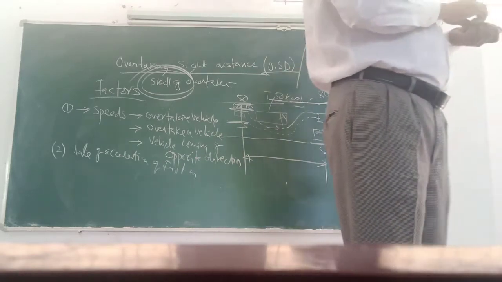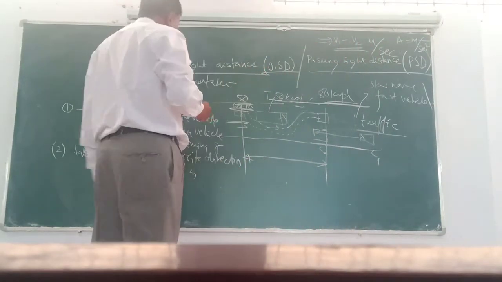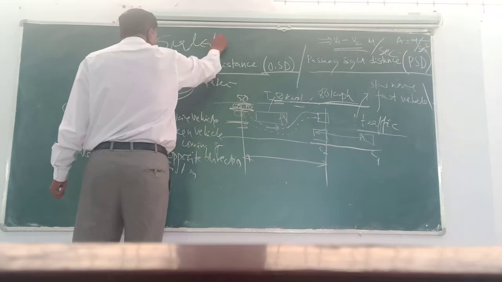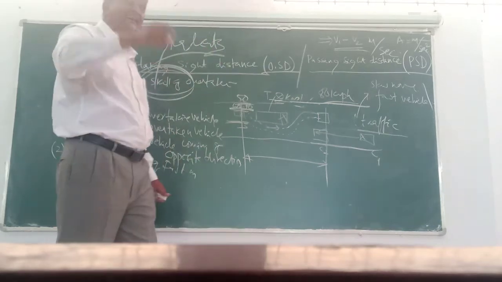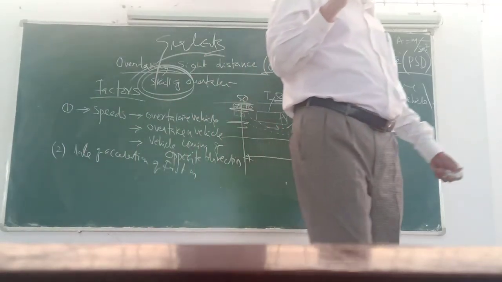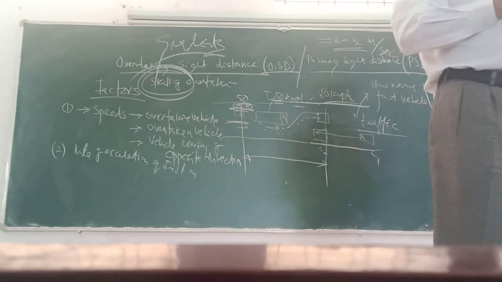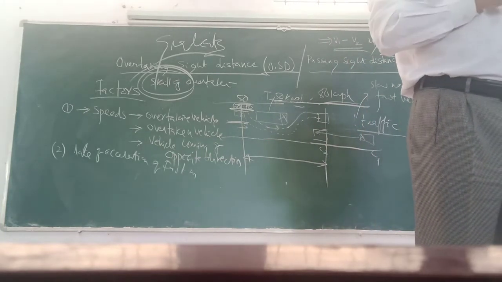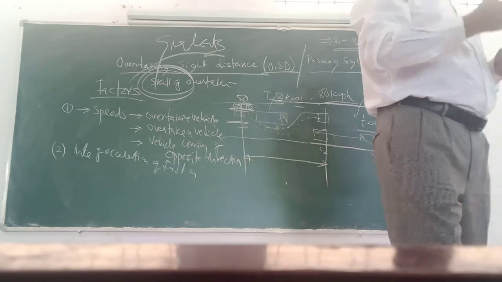Another factor is gradient. That's why most of the time on gradients, overtaking is prohibited.